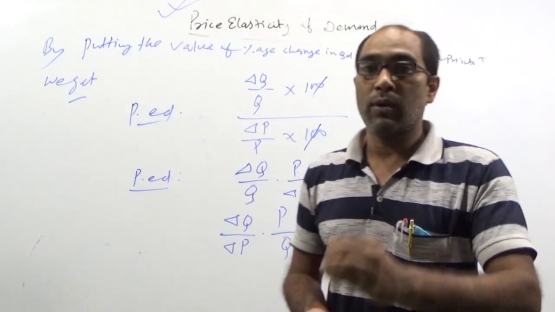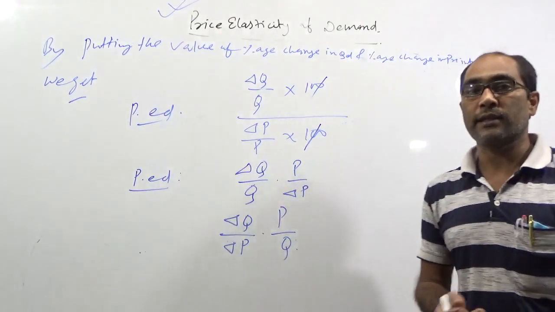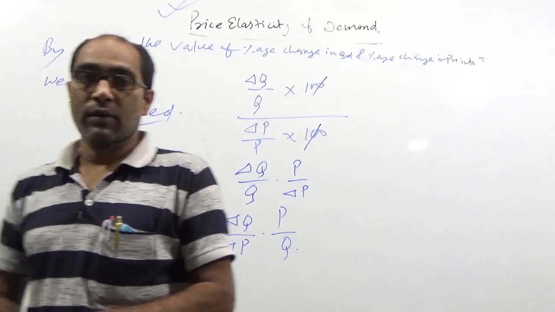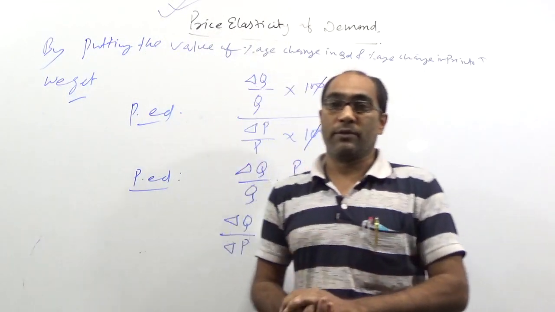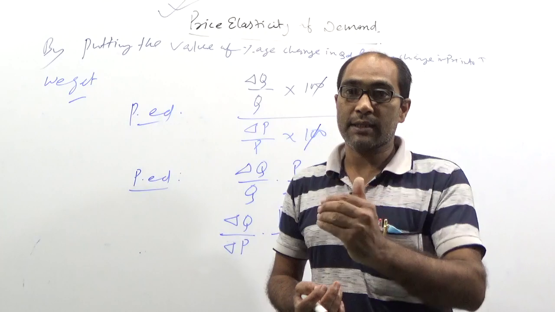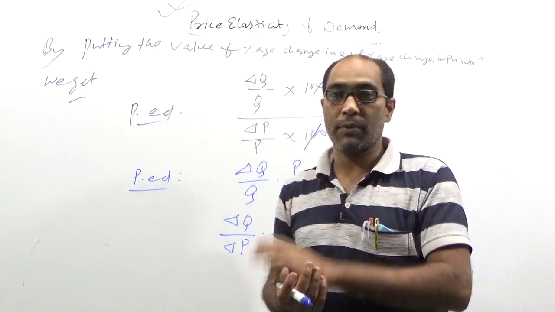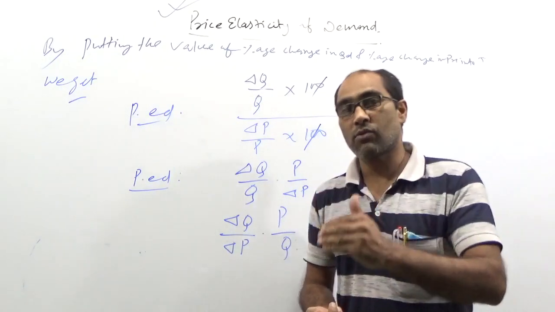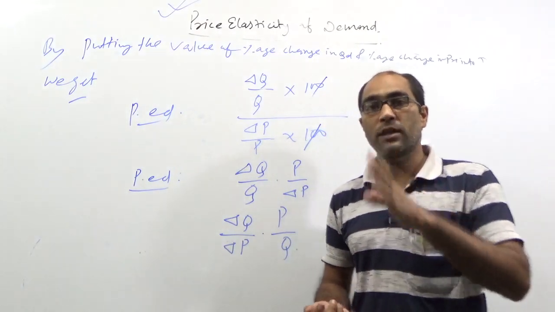Law of demand only gives the knowledge regarding the direction of change, and elasticity of demand gives the knowledge of degree of change. So, direction we have to derive from the law of demand. There is an inverse relation between change in quantity demanded with respect to change in its price.